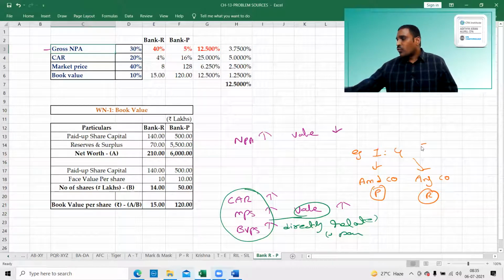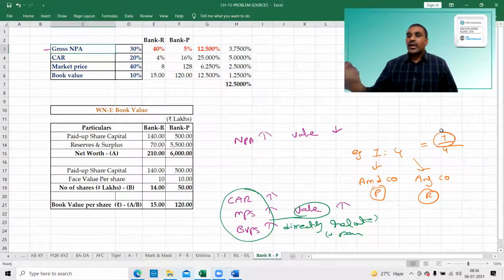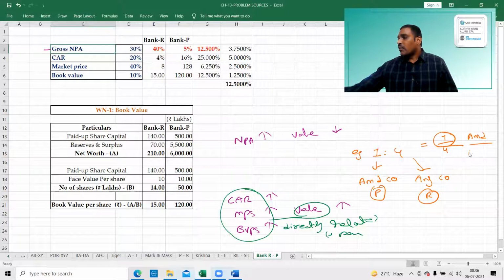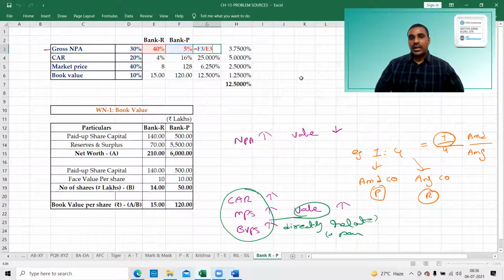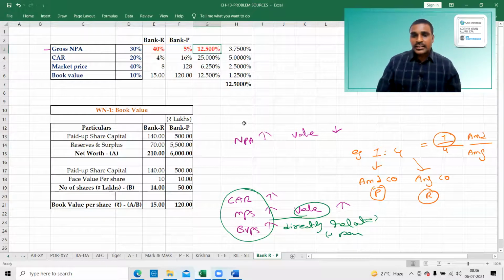That means 1:4 is equal to 1/4. So in the numerator we have to take the amalgamated company, and in the denominator the amalgamating company. Look at this: 5 divided by 40. In the numerator I take the amalgamated company, bank P, and in the denominator the amalgamating company. Right, this is the important point.